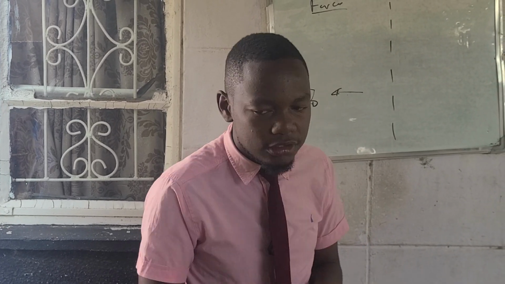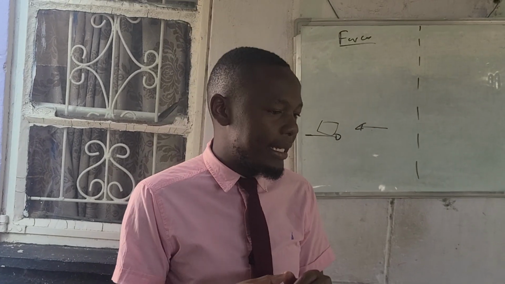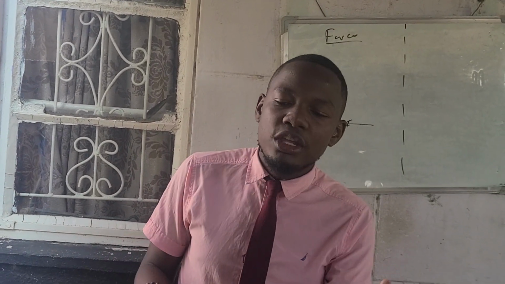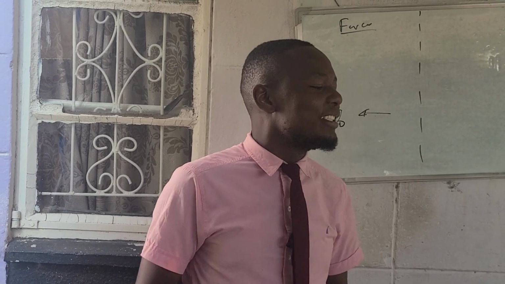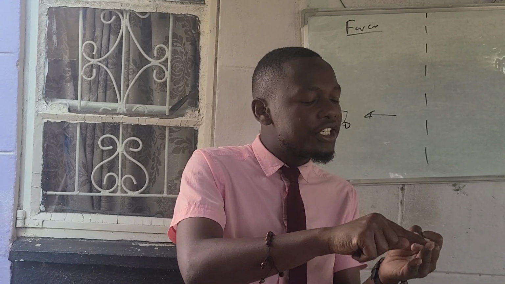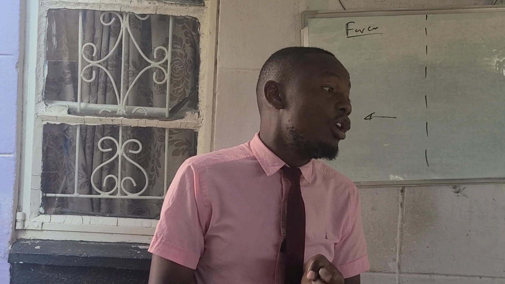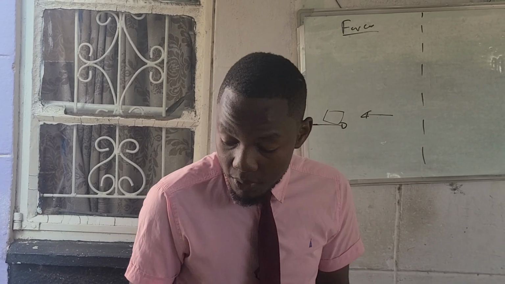So how do you reduce friction? Friction number 1, you can reduce friction by lubrication. When it comes to lubrication, so what? Give three ways of reducing friction. Number 1, oiling. Number 2, greasing. So because lubrication, we cover oiling, we cover greasing. So how do you reduce friction? You can talk about oiling, we talk about greasing. What else can you talk about?